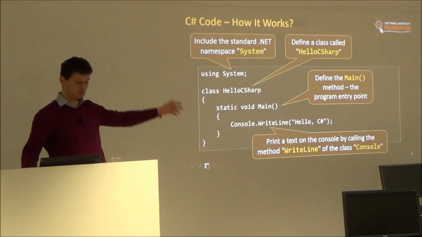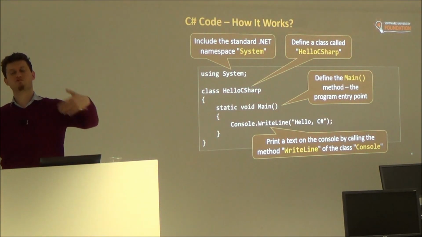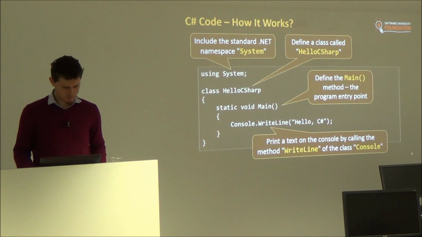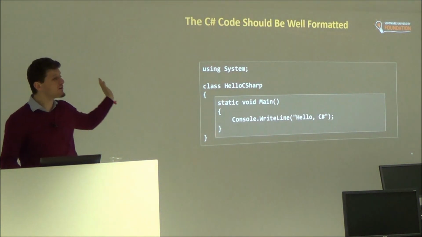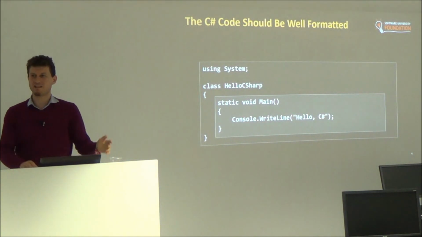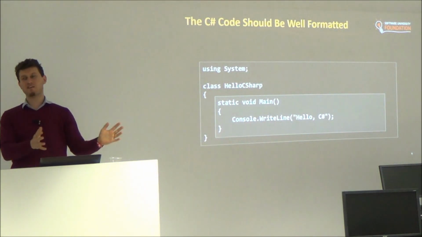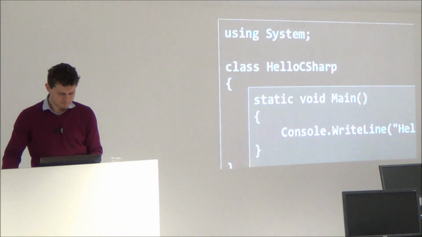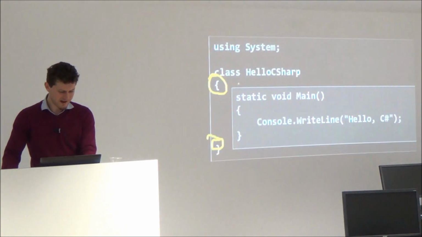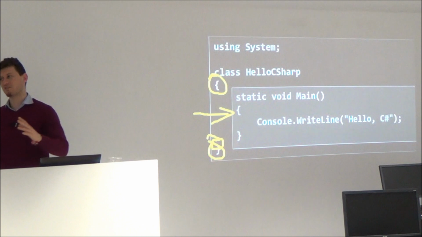Okay, let's get back to the slides because I explained too much additional information and I will not have enough time to cover it. So I already explained about code formatting. Code formatting says that if something is inside something else, you should have an opening and closing curly bracket, and this should be moved to the right.